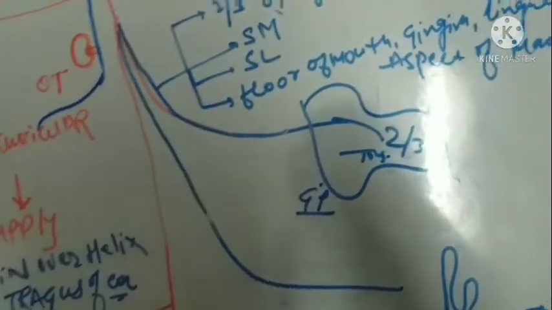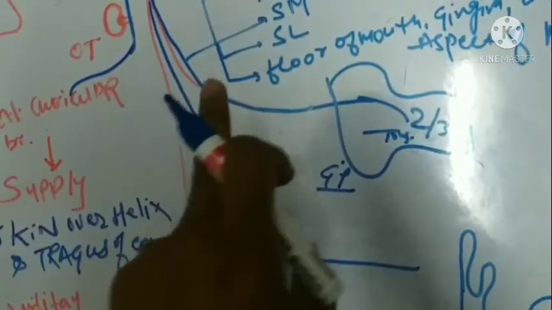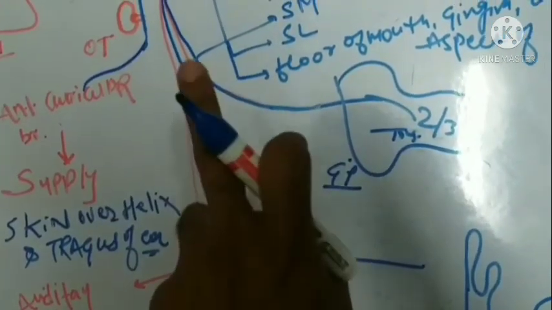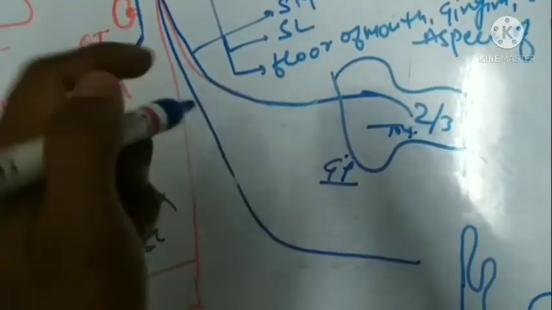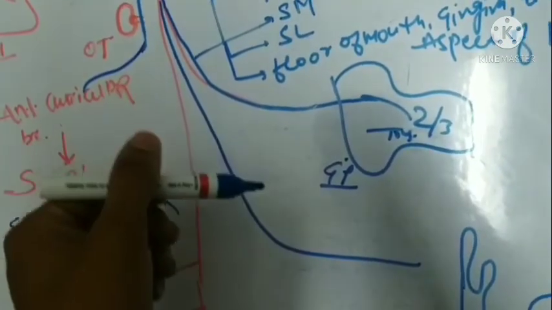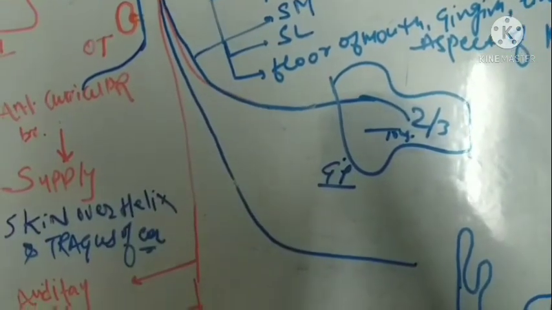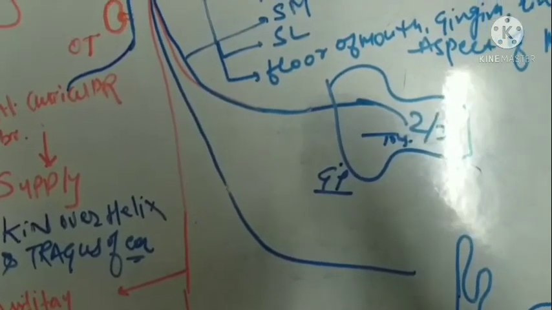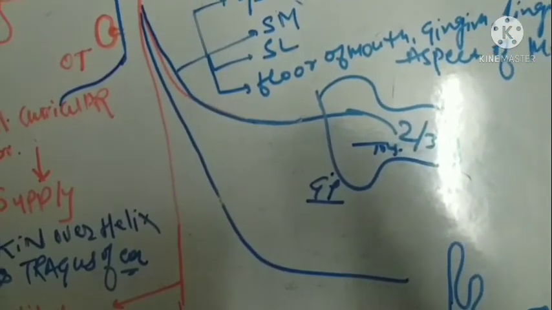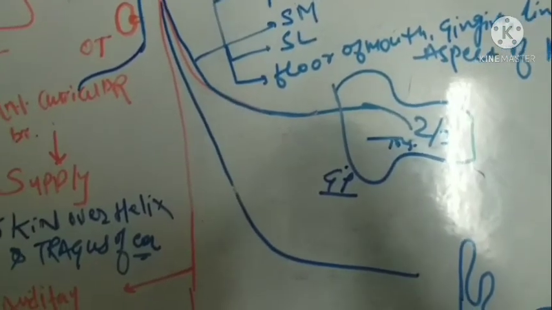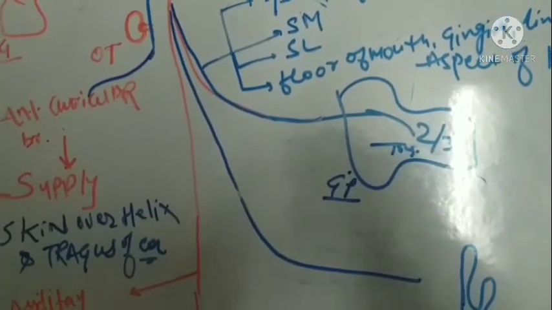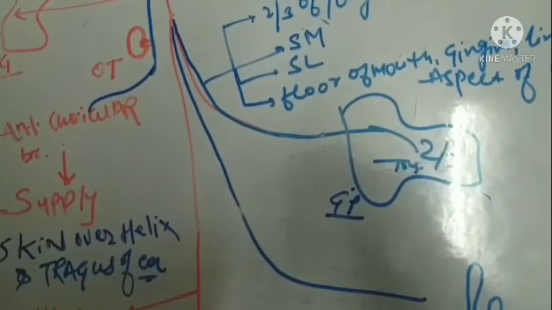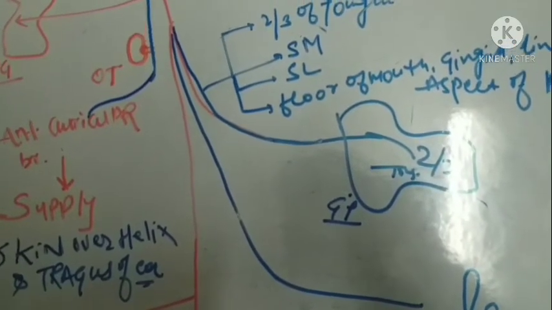Now the inferior alveolar nerve will descend downward, posterior and lateral to the lingual nerve, in the region between the mandibular ligament and the medial aspect of the ramus of the mandible, accompanied by the alveolar artery. The alveolar artery and the alveolar nerve enter into the mandibular canal.